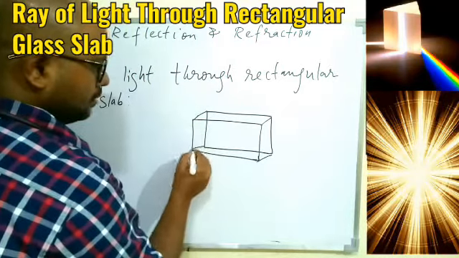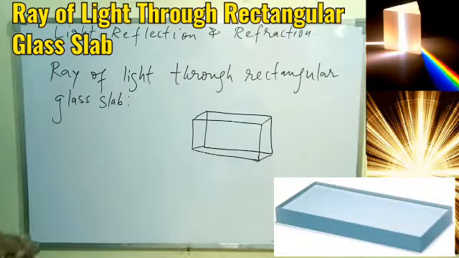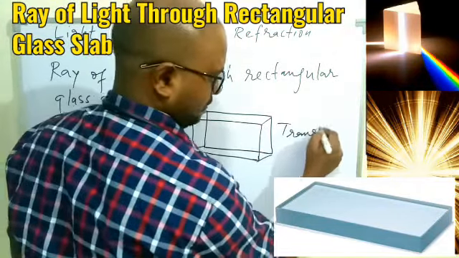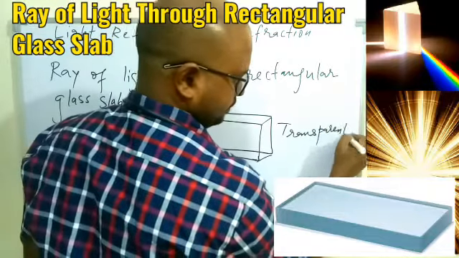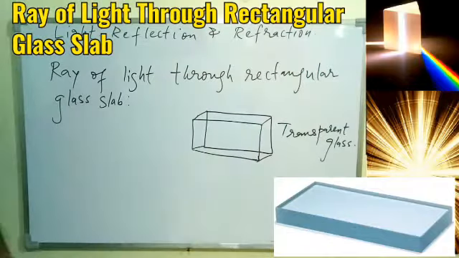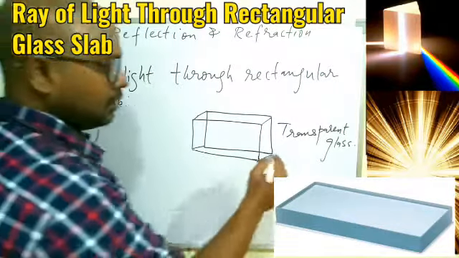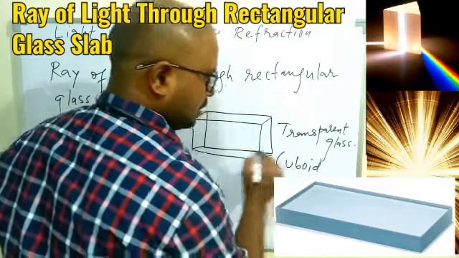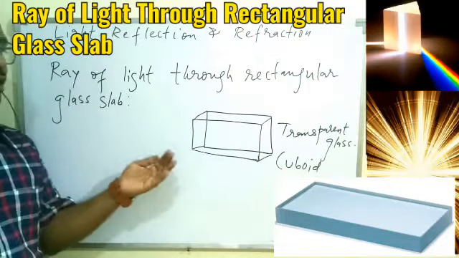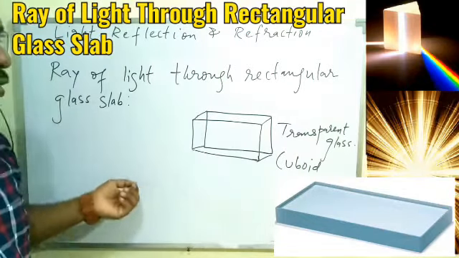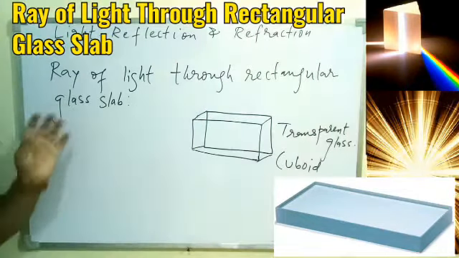So this is our transparent glass, which is in the shape of a cuboid, and we know when you talk about the cuboid, the faces we have are in the shape of the rectangle only. That's why the name is given rectangular glass slab.